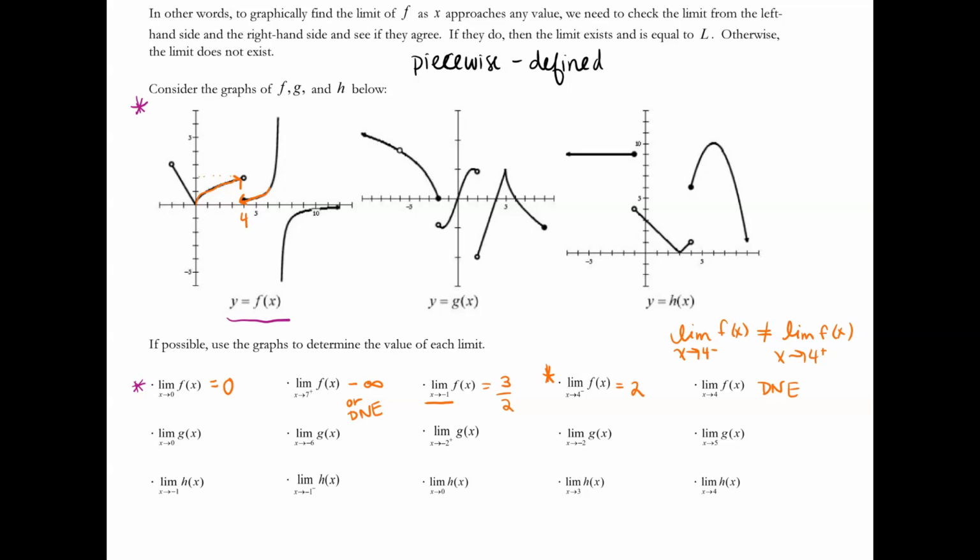All right, so what I would like you to do is, again, I'm going to end this video. I would like you to try the remaining 2 rows. Just be mindful that all of the functions in the top row were about f, so we were using that graph. The middle row, all of these functions are going to be using this graph, y equals g of x. And lastly, the bottom row, all of these are using the third graph. I would hate for you to go through and do them all with the incorrect graph. After this, we'll go over this in the next video.